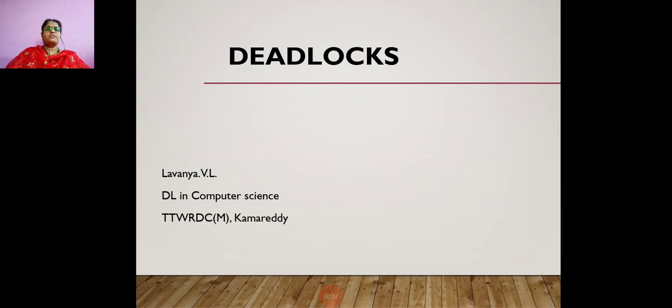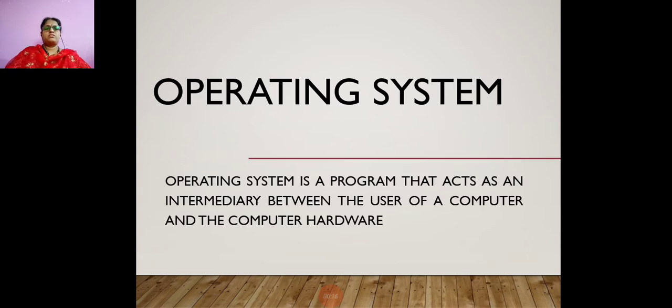Before going into detail about deadlocks, first we are going to see what an operating system is. An operating system is a program that acts as an intermediary between the user of a computer and the computer hardware. Without an operating system, no system works. We need the operating system to manage our IO devices, our file system, and network management. It will take care of everything.